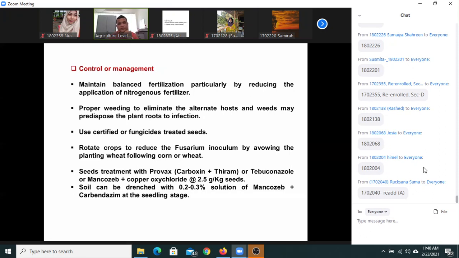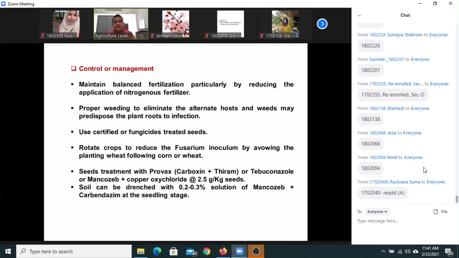Seed treatment is important. Certified seed or fungicide treated seeds should be used. Rotation, although it is an agronomic practice, is important.